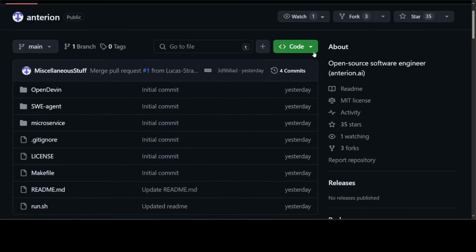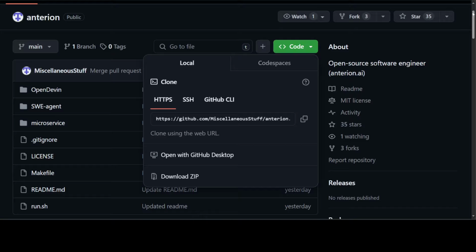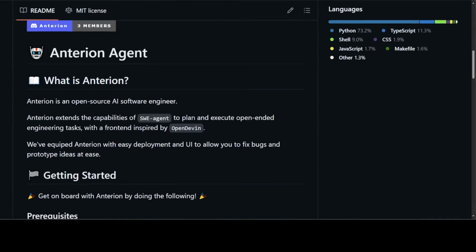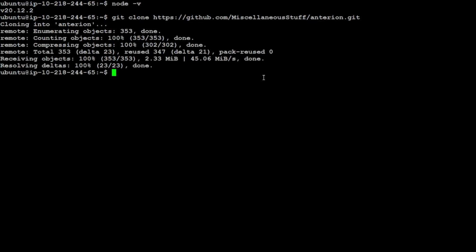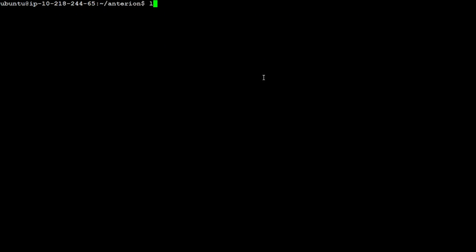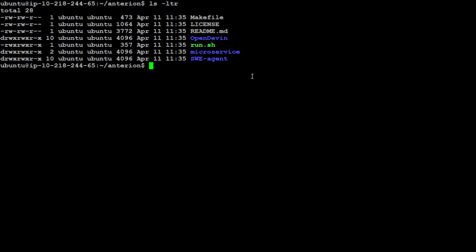Now let's git clone the GitHub repo of this Anterion. Just scroll up, click on this green button, grab this URL, and then go back to your local system. From there, simply do git clone Anterion.git. That is done. Let's go into Anterion. Clear the screen, ls -ltr. Now you see that we have OpenDevin, we have SWE-agent there already. So as a first step, let's build OpenDevin. The command for doing it is simply this, make build OpenDevin. So let me run it.